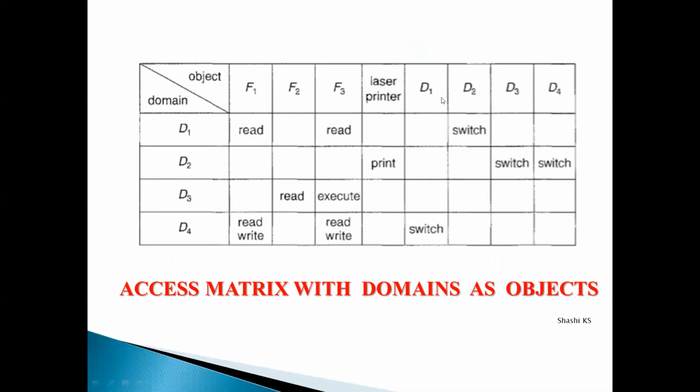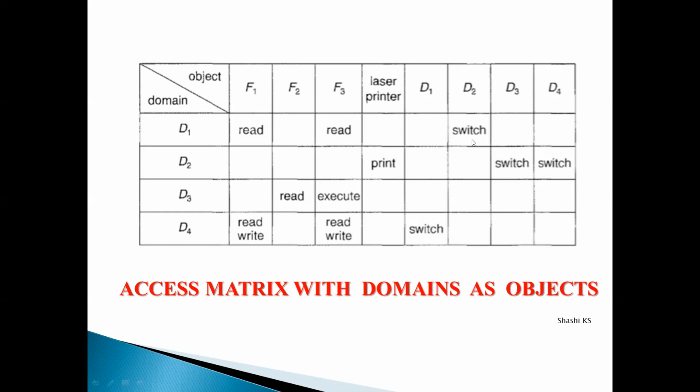Which process can switch from one domain to another, and which process cannot? That also should be represented in our access matrix. To represent that, we have an access right called the switch access right. With the help of the switch access right, we can represent whether a process can switch from one domain to another or not.